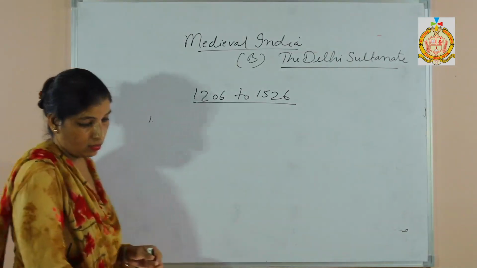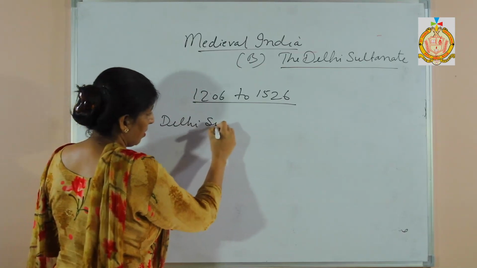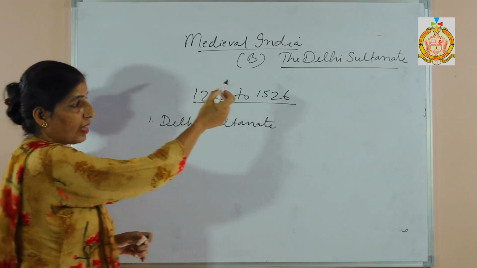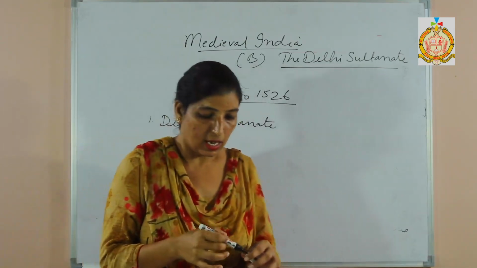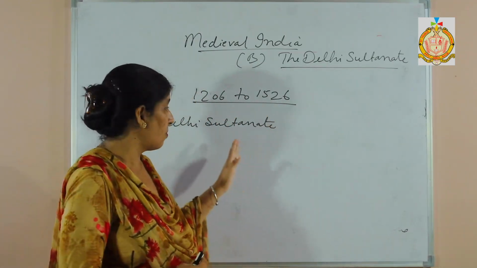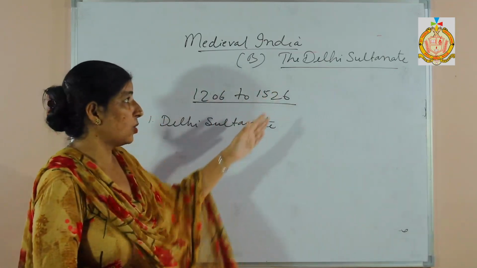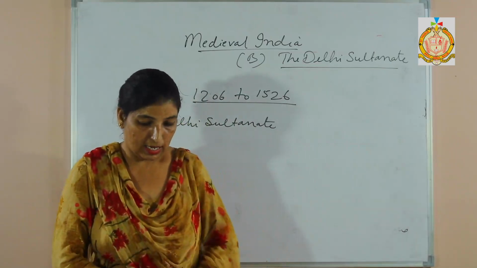We call this period the Delhi Sultanate. Why? Because a number of rulers ruled over this area in these 5 dynasties, and all the rulers were called Sultans. They were Sultans, so that's why this dynasty is also known as the Delhi Sultanate. This period is known as the Delhi Sultanate.